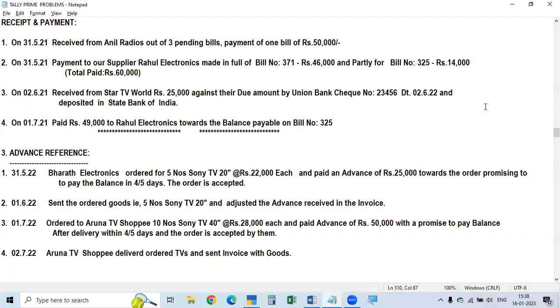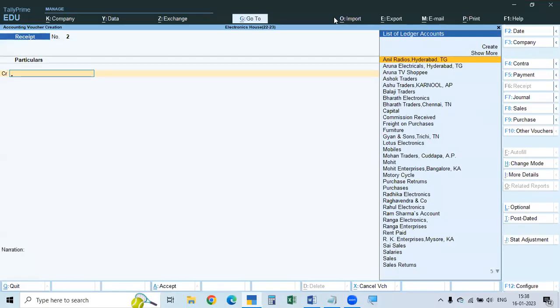And then credit in the receipt. We already learned about accounting receipts, payment voucher, receipt voucher. The receipt voucher always starts with credit. Credit means from whom or why you received.